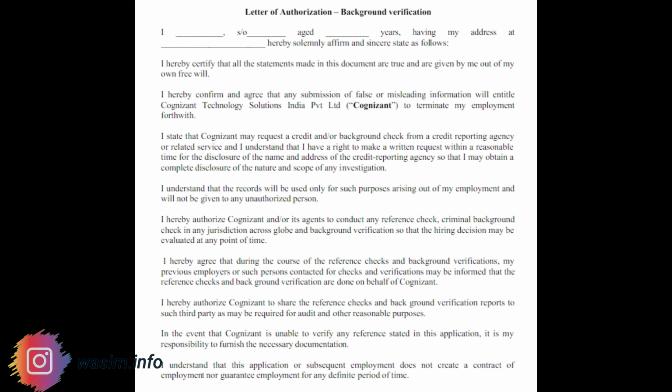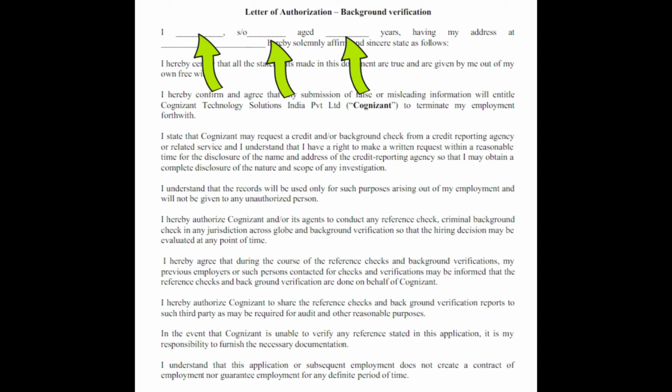As explained in this letter of authorization, you have to fill out this form. Simply print the form, then physically sign and fill in whatever is needed, like your name, parent's name, age and address.